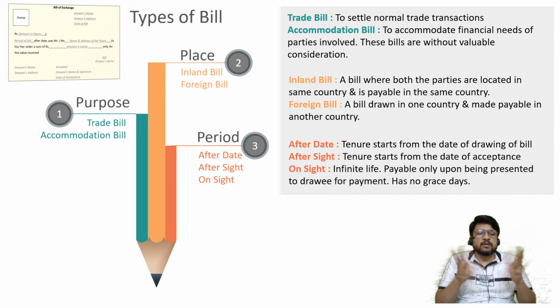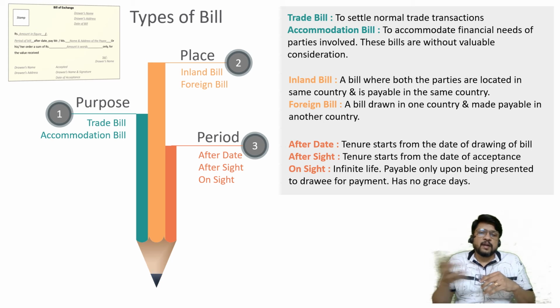Nobody was anybody's debtor, nobody was anybody's creditor. But both the parties were in need of funds, or one of the parties was in need of funds. So to accommodate, to adjust the financial needs of the parties involved, if the bill is drawn, it is called an accommodation bill. Now in the 12th standard syllabus, the topic of accounting for accommodation bills is not in the syllabus.